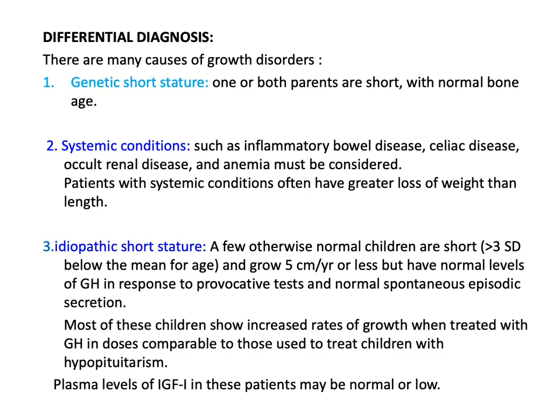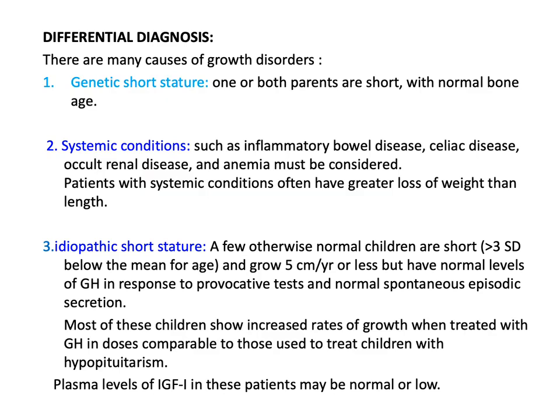Patients with systemic condition often have greater loss of weight than length. This may give a clue to the possibility of systemic condition. There is what is called idiopathic short stature, in which a few otherwise normal children are short, more than 3 standard deviations below the mean for age, and grow 5 cm per year or less, but have normal levels of growth hormone in response to provocative tests and normal spontaneous episodic secretion. So these patients are short, they have deceleration of growth velocity, but they have normal levels of growth hormone.